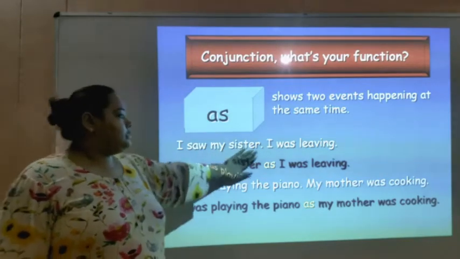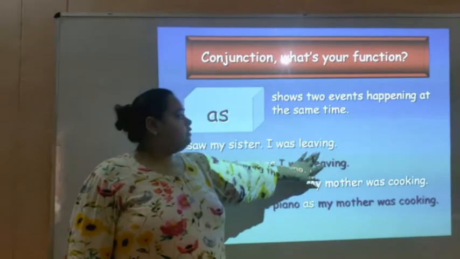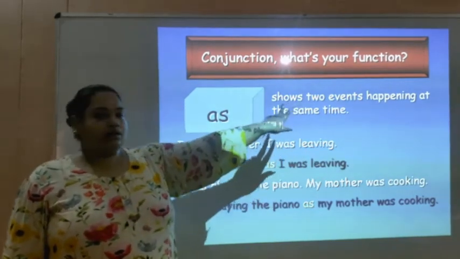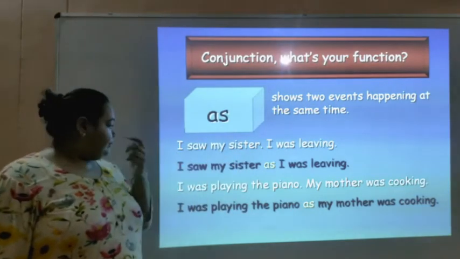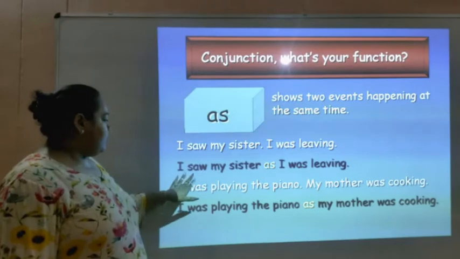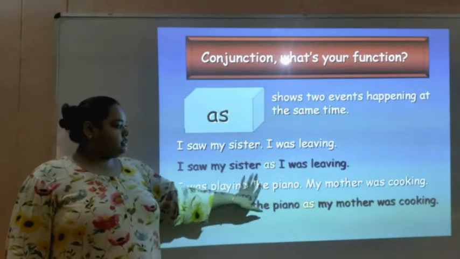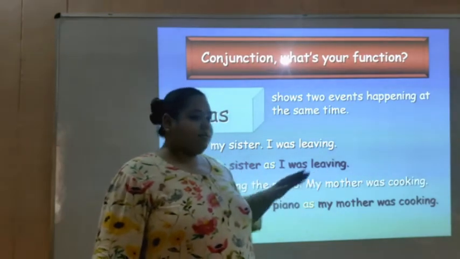I saw my sister. I was leaving. Two events happening at the same time. Let's use the conjunction as. I saw my sister as I was leaving.